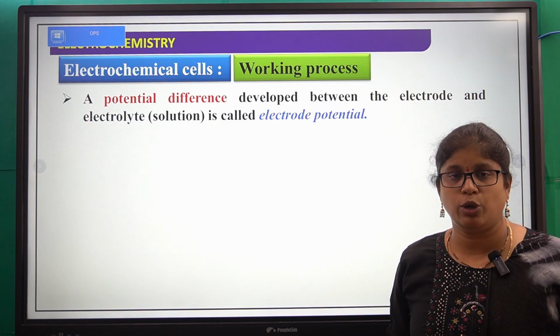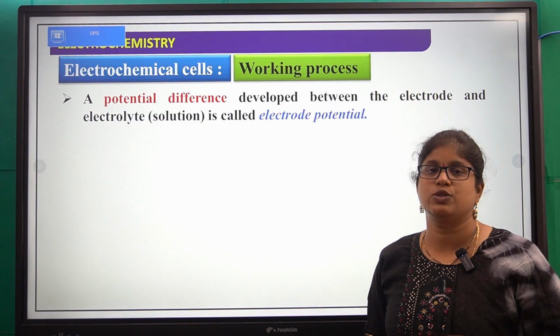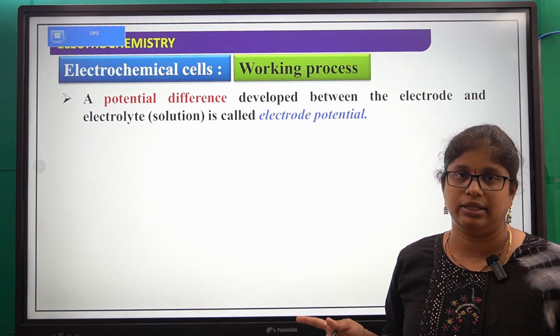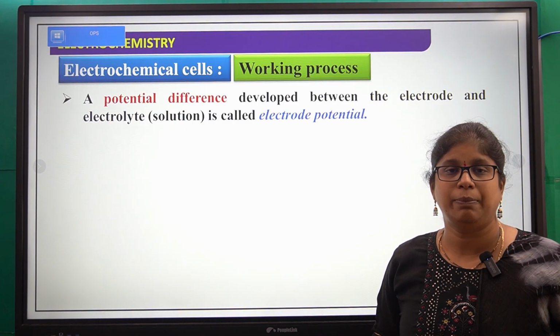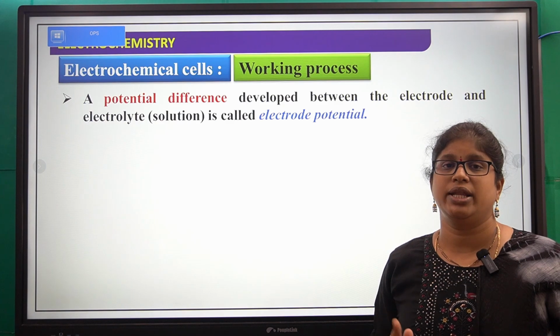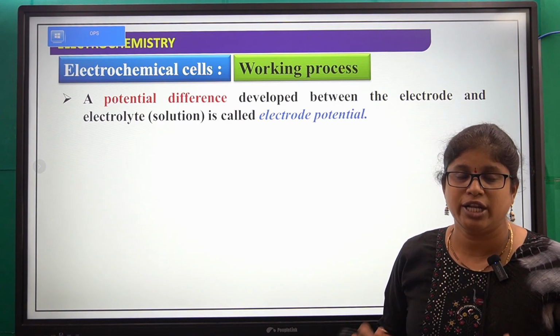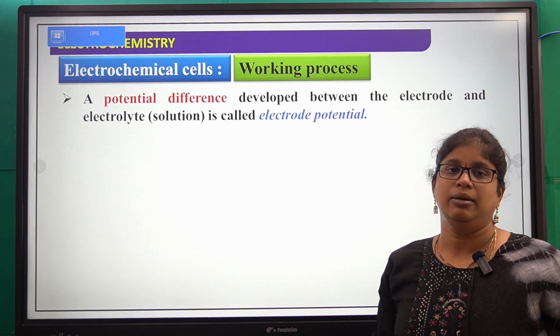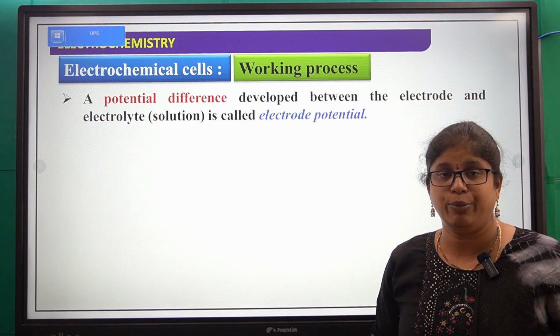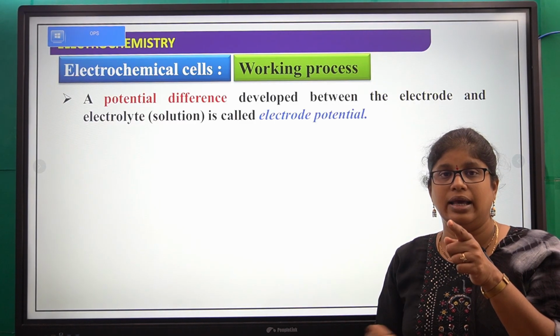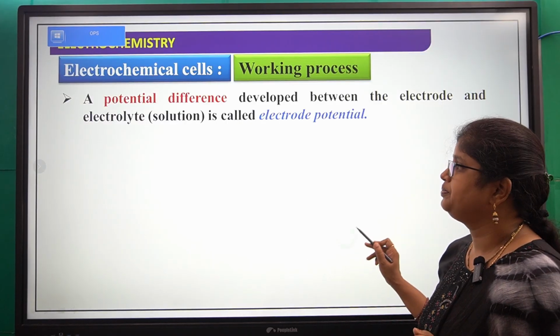If there is electrode potential, then only electrons will move from one portion to another. Already we know that in a circuit, only if there is a potential difference does electricity pass. So here also a potential difference developed between the electrode and electrolytic solution.